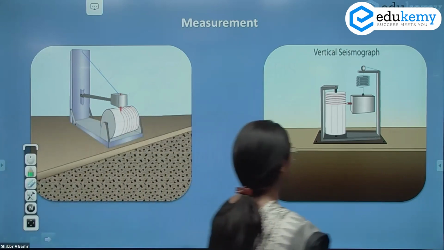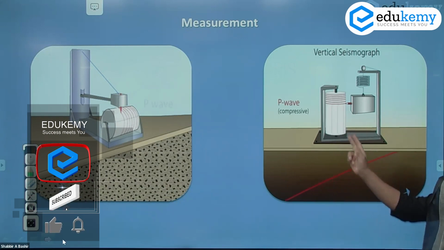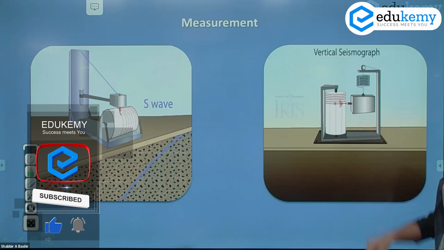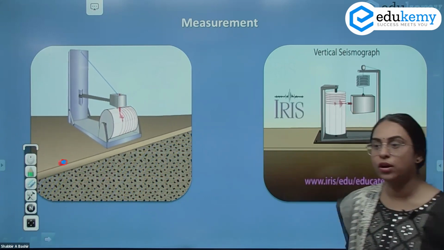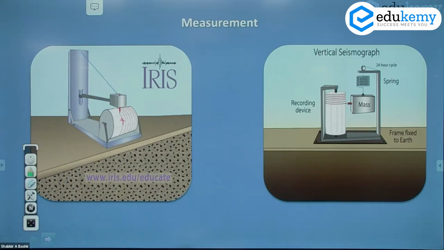Similarly here also, this is your vertical seismograph. An earthquake strikes, and here it records the P wave. Again, the S wave gets recorded. So these anomalies, these recordings, are used for calculating the magnitude of the earthquake by the Richter scale.